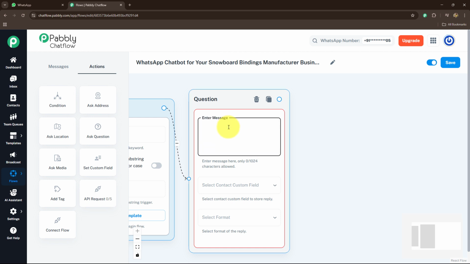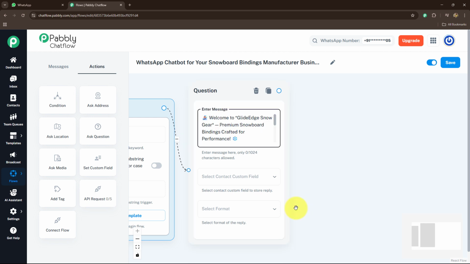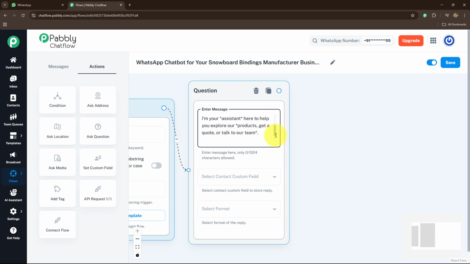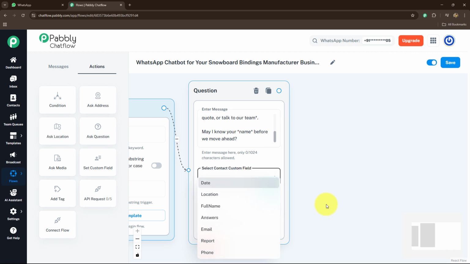The message which I'm going to send is: welcome to Glide Edge Snow Gear, premium snowboard bindings crafted for performance. And here I have entered: I'm your assistant here to help you explore our products, get a quote, or talk to our team. May I know your name before we move ahead? I have made some of the details bold by adding stars, as you can see. And now, because I want to collect the name, I'm going to select contact custom field as full name.